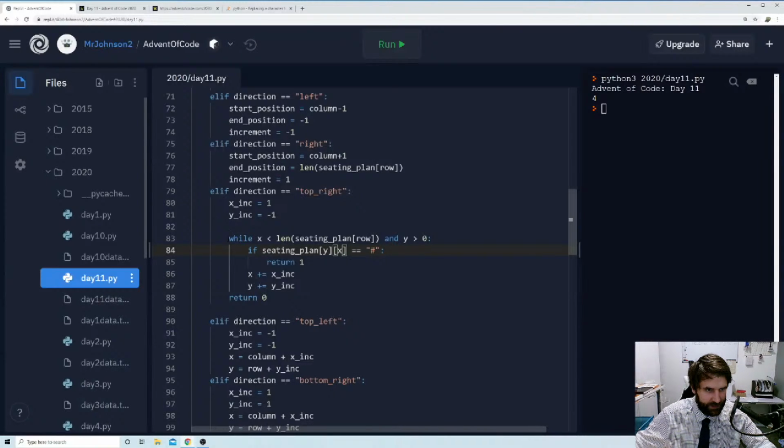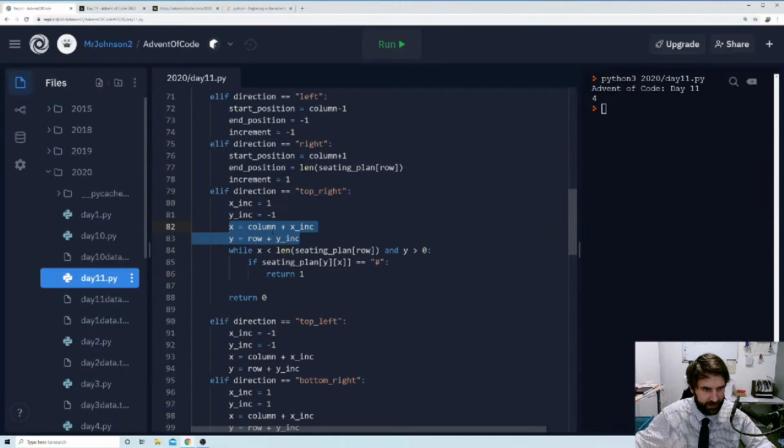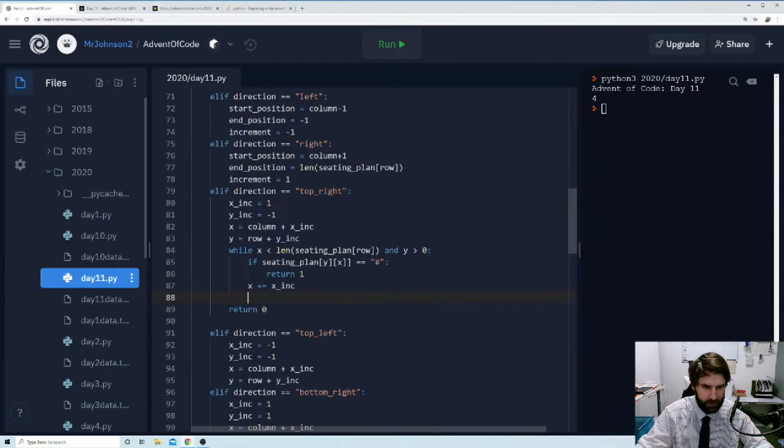Okay, so we can now, wait, why did I get rid of X and Y there? I didn't mean to. Why did I cut them? That was silly. Let's take that. So X plus equals X inc, and Y plus equals Y inc, short for increment. We'll keep going around. Once one of those maxes out or bottoms out, then we're going to come out of this while loop and we're going to return 0. So that's fine.